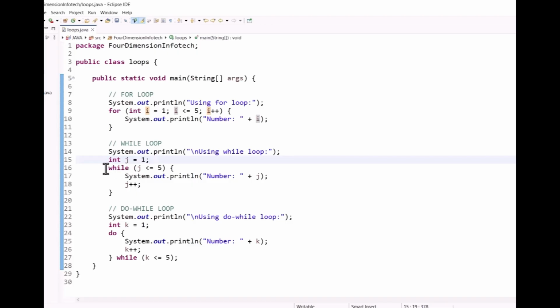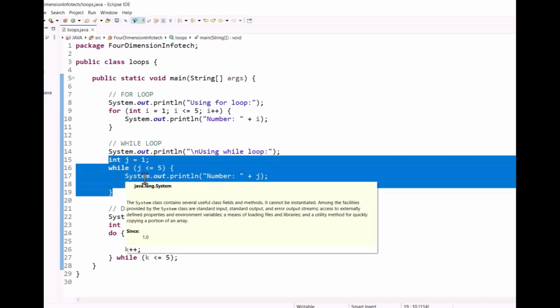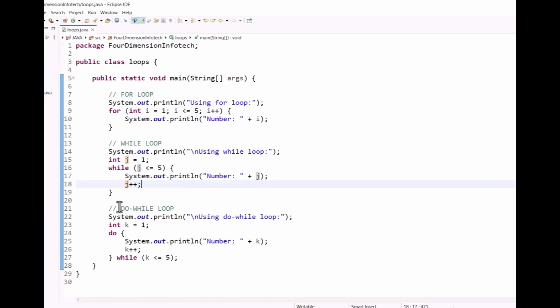So j equal to 1 is the initialization, while j is less than or equal to 5 is the condition. It will print the number with System.out.println, and j++ is the increment. Okay, so this is the code for the while loop. After that, last is the do while loop.